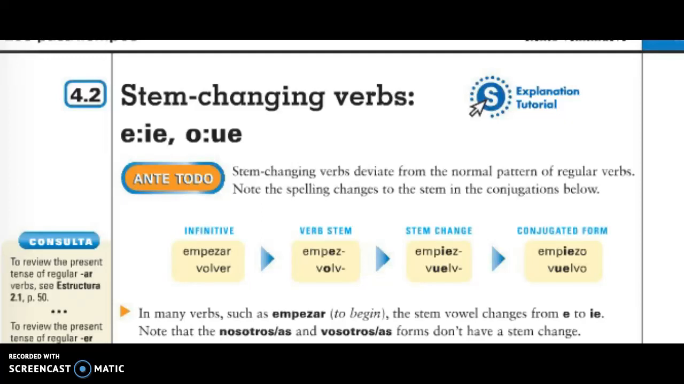Hola, estudiantes. Today you're going to learn your second piece of grammar for Lesson 4. Lesson 4.2 covers stem changing verbs.